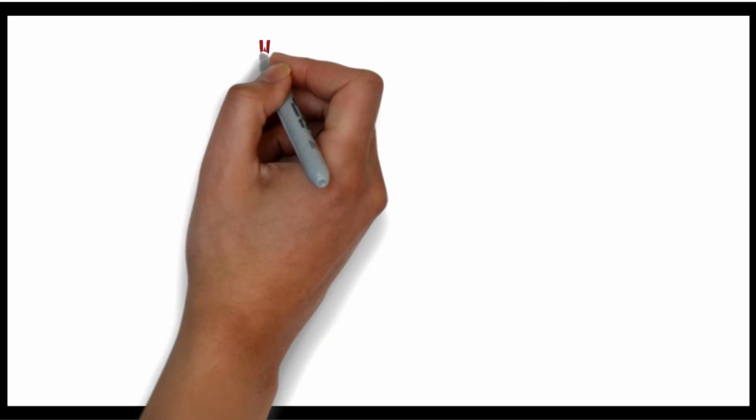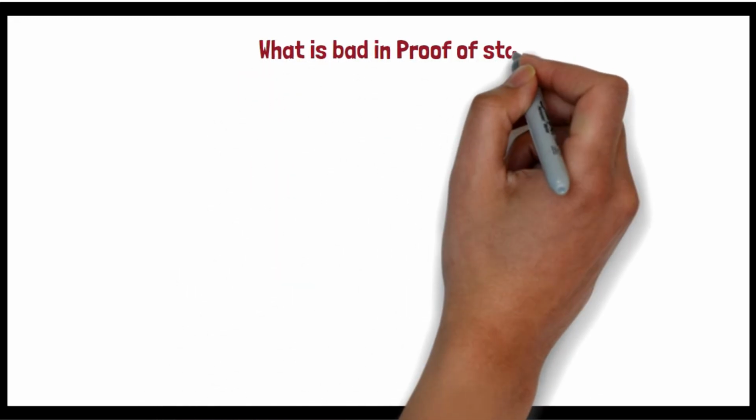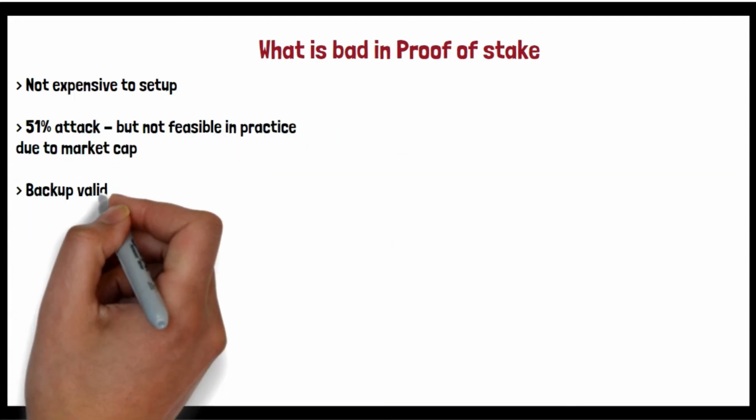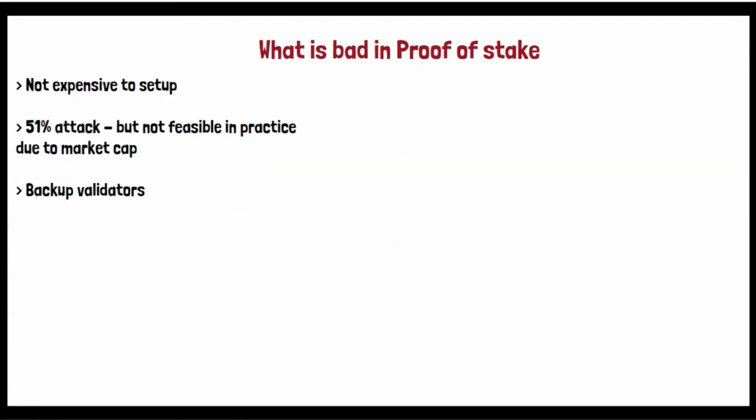So that was about proof of stake. Now let's see what is bad in proof of stake. We saw that it is not expensive to set up, because unlike proof of work, where I need to set up my own device, here they can simply deposit and say that I want to start working. So that is not expensive.